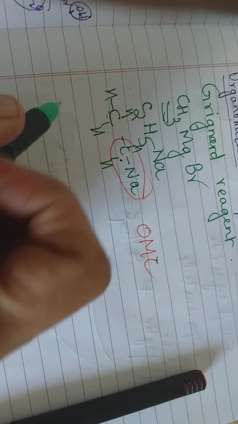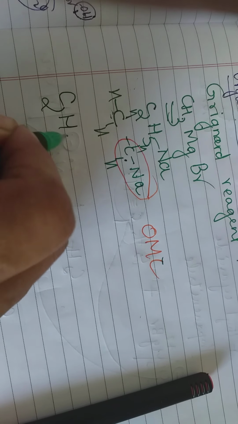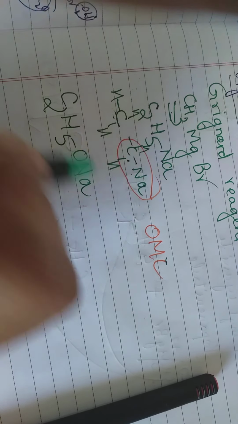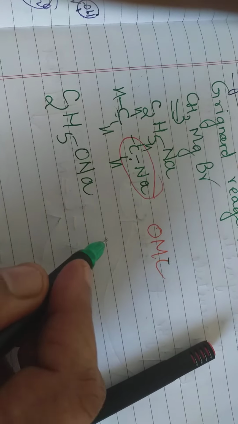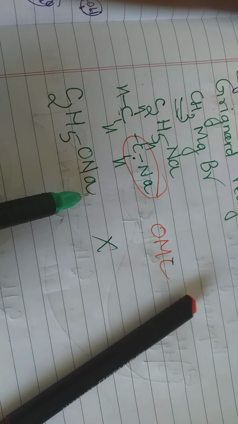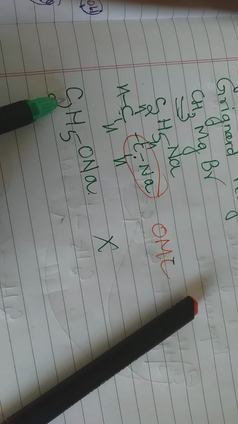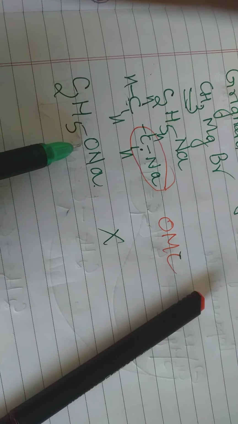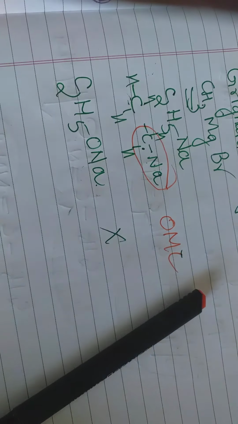Now if I give you another compound, say C2H5ONa, this is not organometallic, because the sodium, which is a metal, is not directly linked to carbon. It is linked through oxygen. So this is not organometallic.